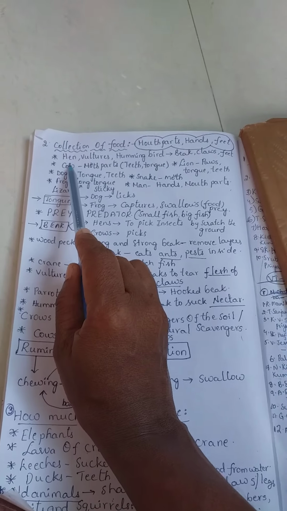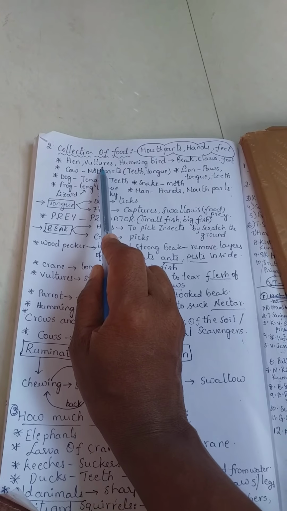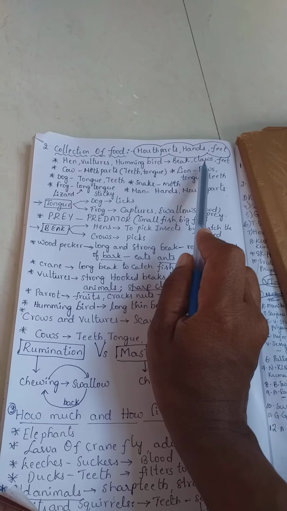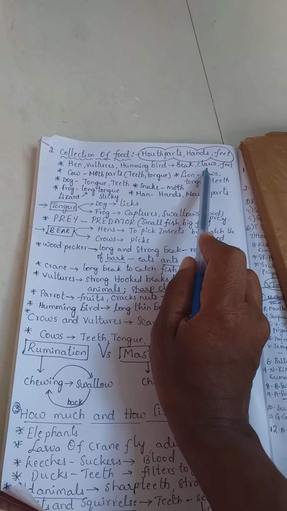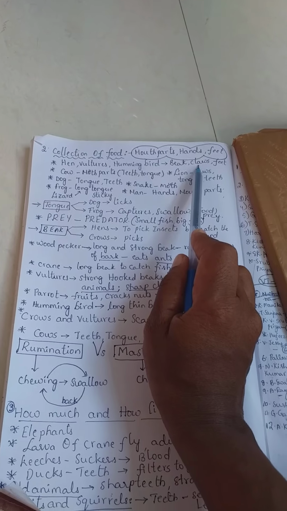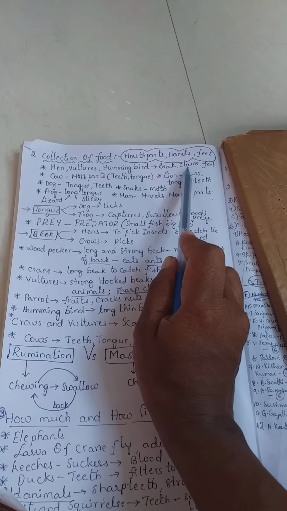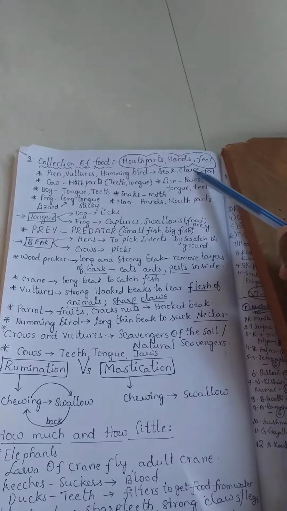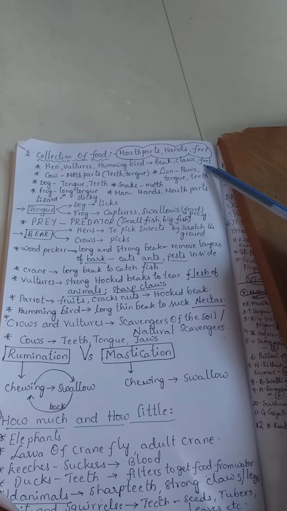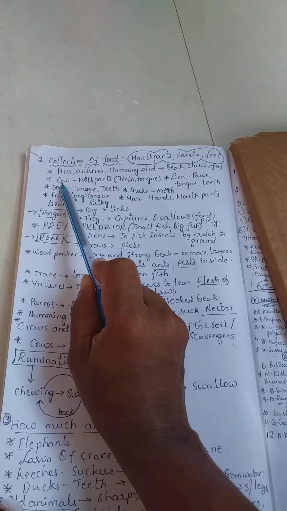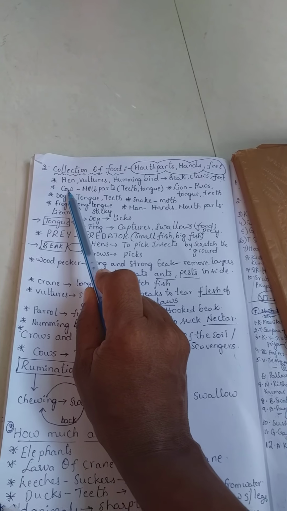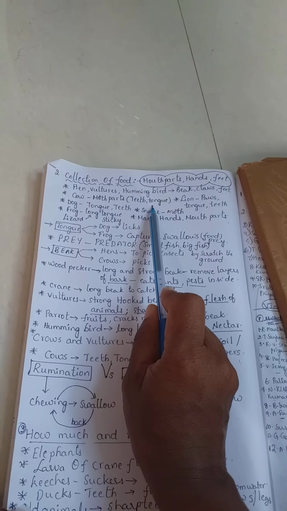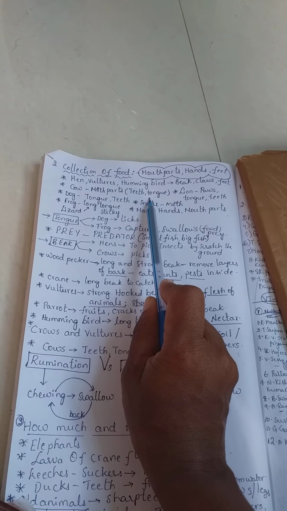Here, hen, vultures and hummingbird have beaks. Claws, see, we have feet. In the same way, birds also have claws to capture the prey. Next one, feet. Cow uses its mouth parts like teeth and tongue. By using teeth and tongue, they capture the food.